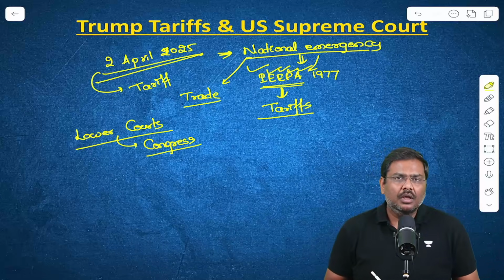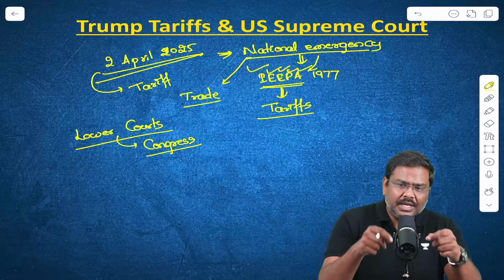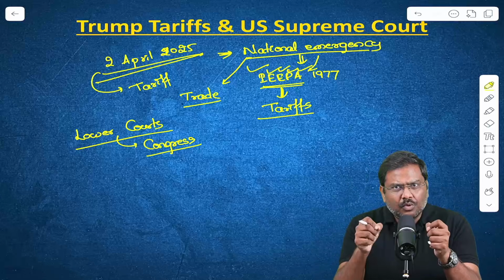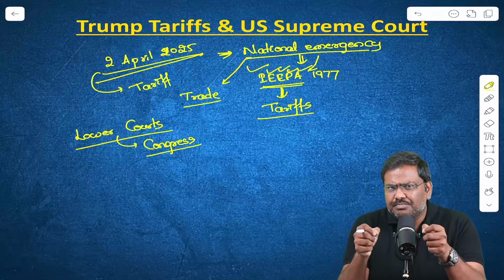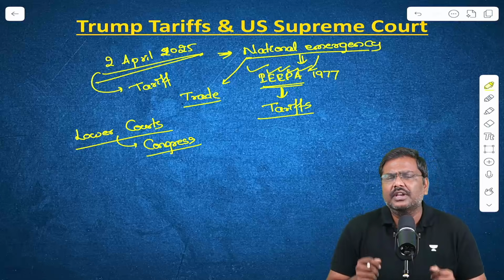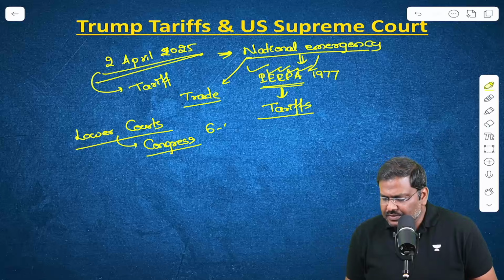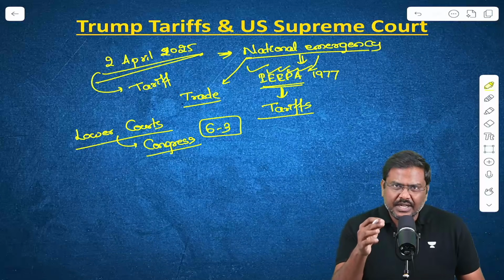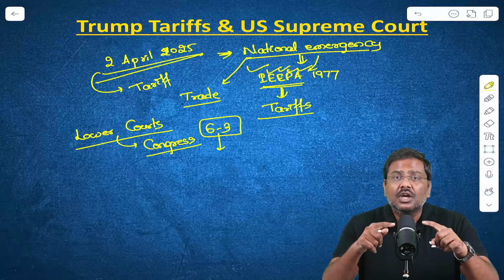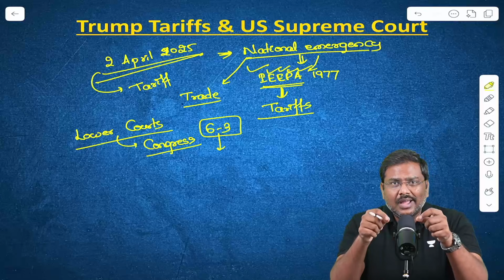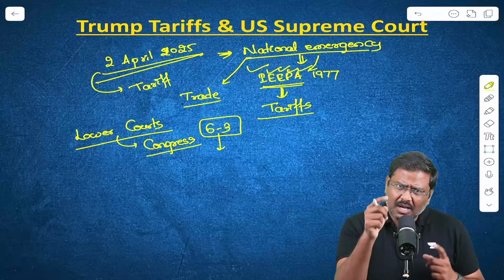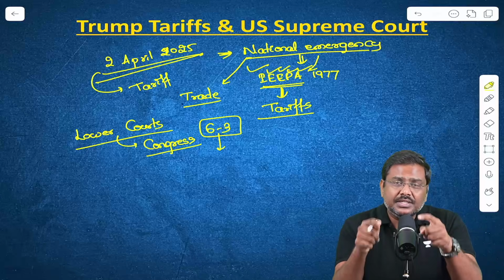Now, against the rulings of the two lower courts, the government or the administration of USA went to the Supreme Court of USA, and the Supreme Court, which has nine justices, most of them conservative in nature, but anyways, in the majority of 6 to 3, basically upheld the argument that the president of USA has gone beyond the powers given to the president under the IEEPA. And the powers regarding the imposition of the tariffs, again, taxes, lie with the Congress, not with the president of USA.